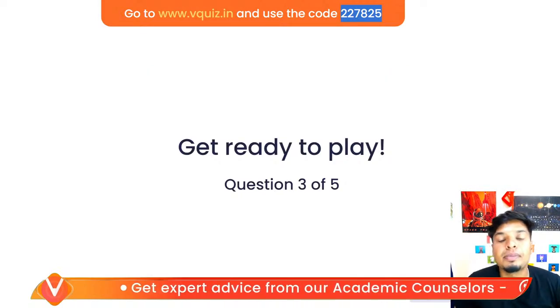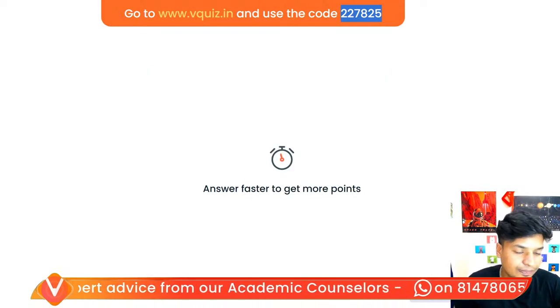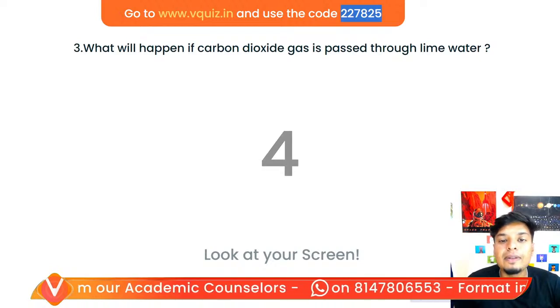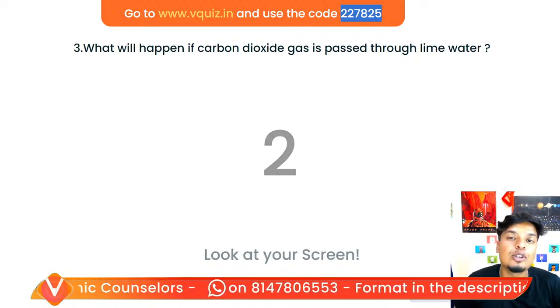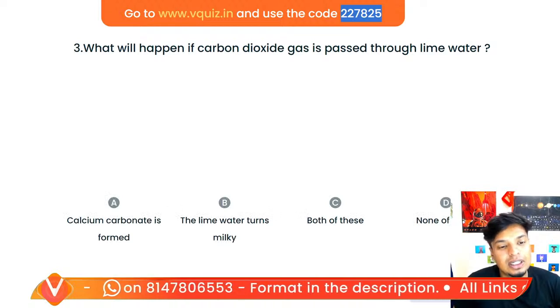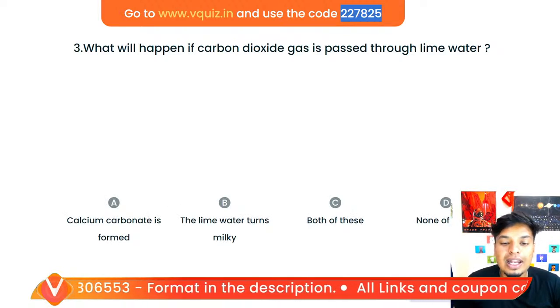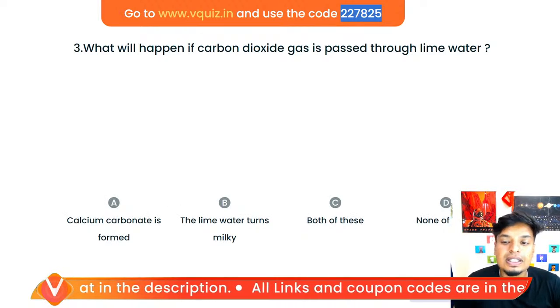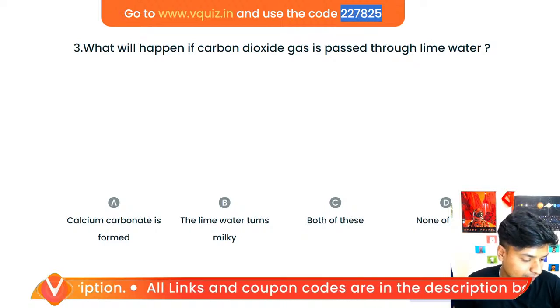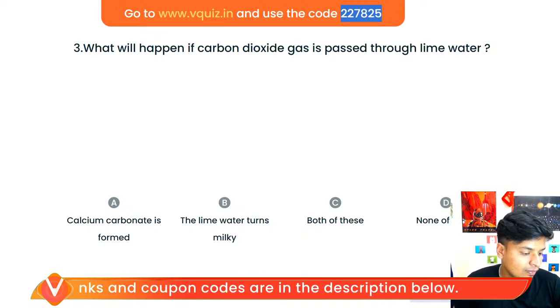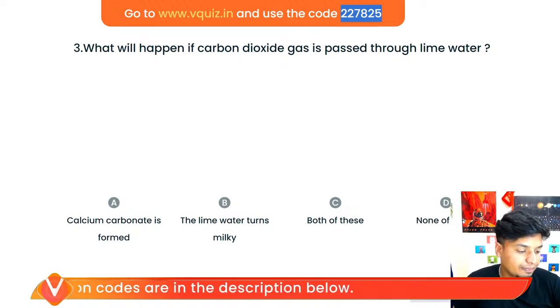Next question. Question number 3 out of 5. Let's go, guys. What will happen if carbon dioxide gas is passed through lime water? Calcium carbonate is formed. Lime water turns milky. Both of this, none of this. Quick. Come on.